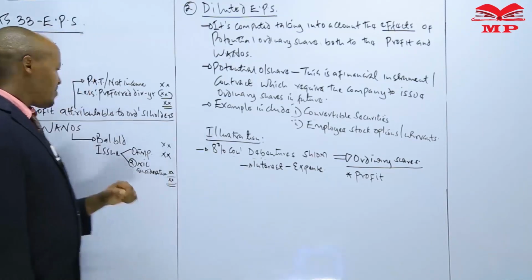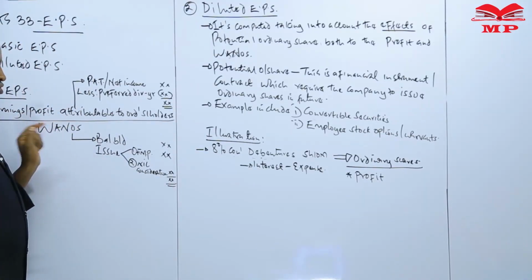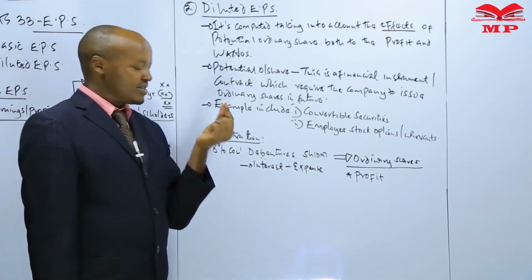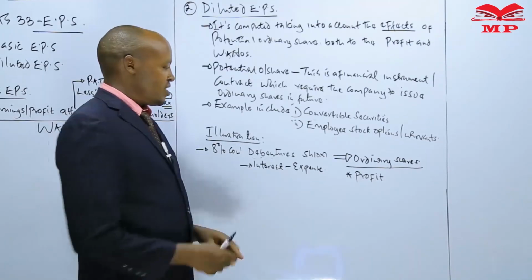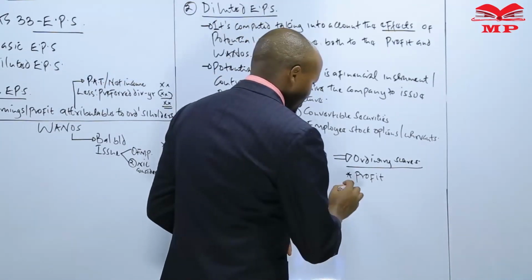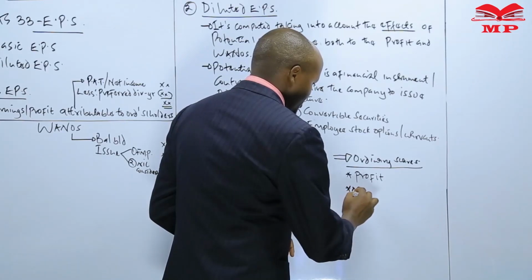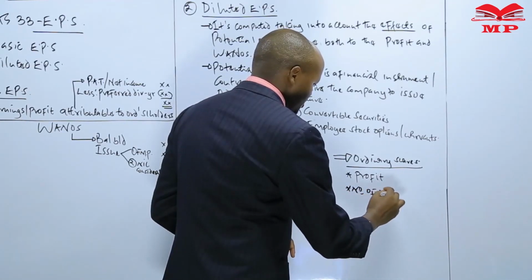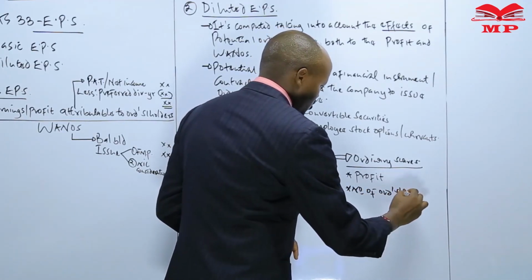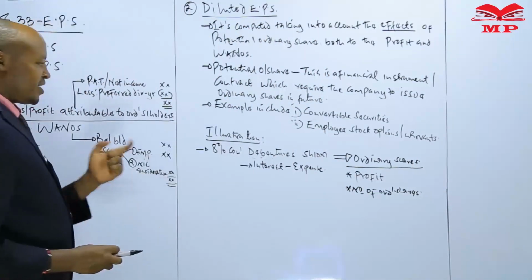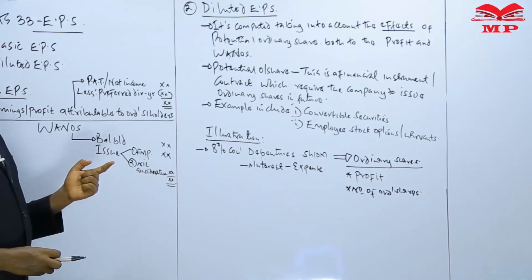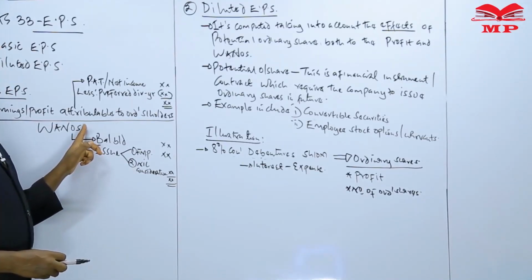And therefore, the amount of profit, or the amount of earnings attributable to ordinary shareholders, will have to increase simply because the company will no longer pay that interest. Two, the number of ordinary shares issued by the company will increase, meaning that if the number of ordinary shares issued by the company will increase, then there will be an increase in what?